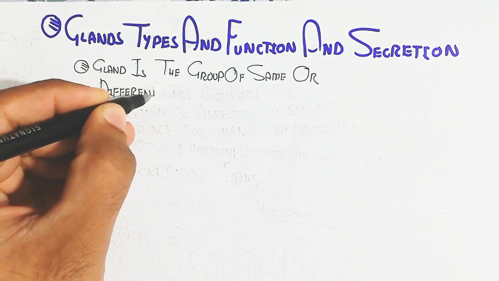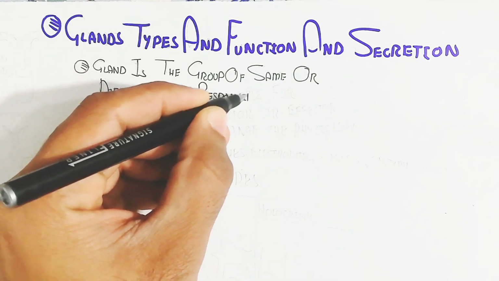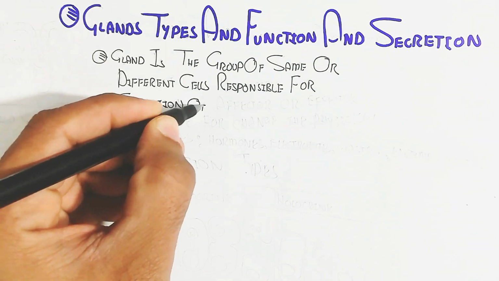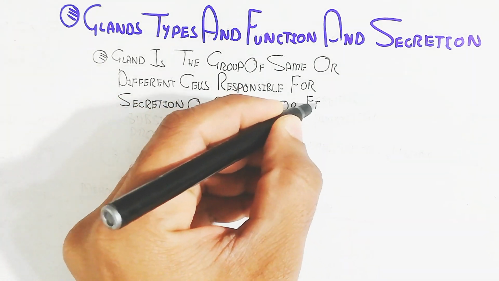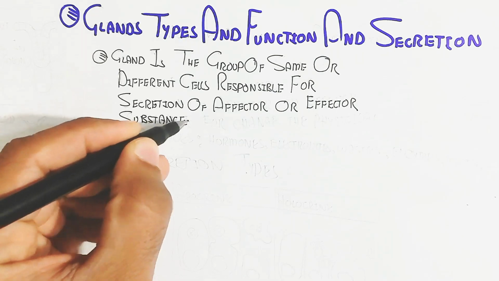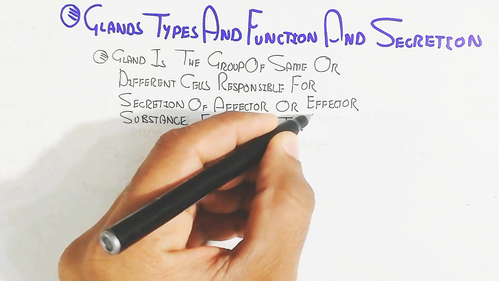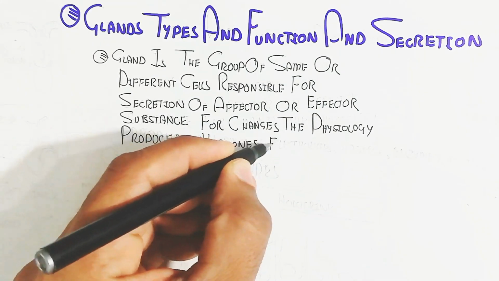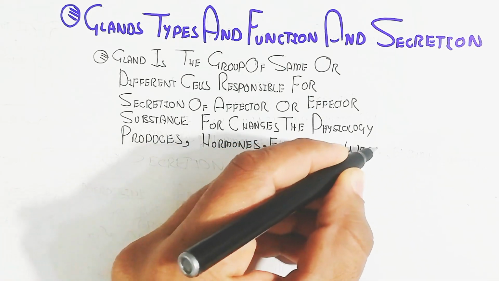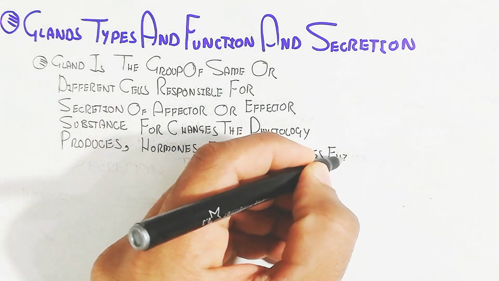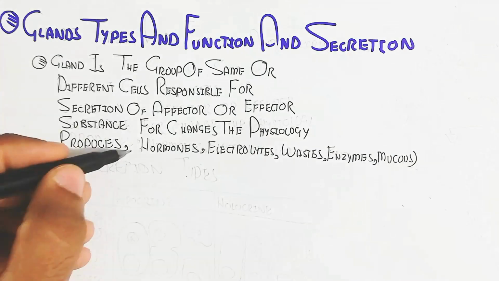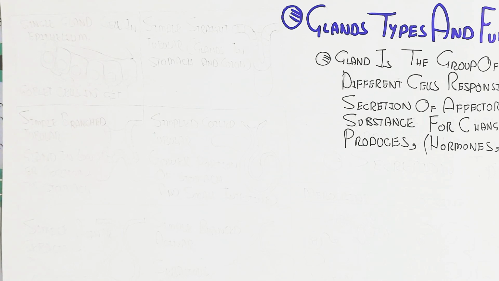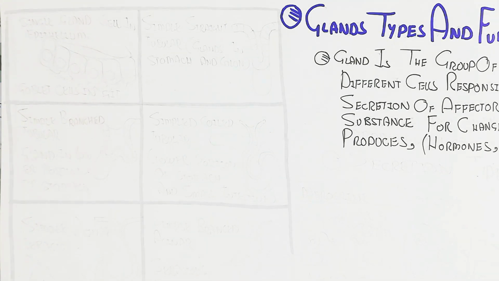A gland is a group of the same or different cells. It means the same or different cells, in the form of simple or compound cells, responsible for secretion. So it means a group of cells secreting effector substances that change the physiology, for homeostasis. It produces hormones, electrolytes, waste, and enzymes as well as mucus or mucin or proteins, like saliva or pancreatic amylase, etc.